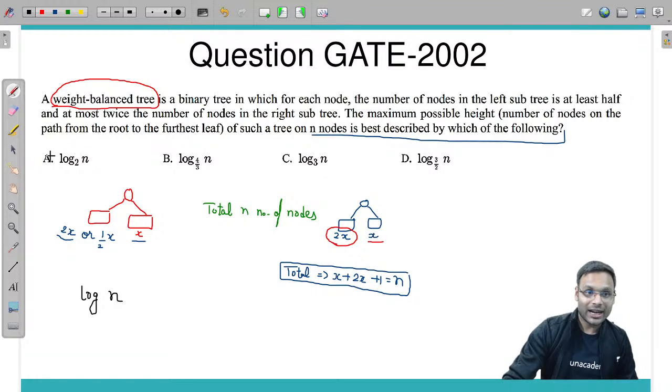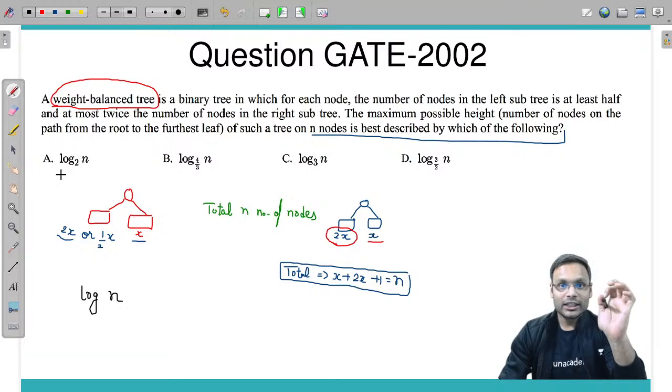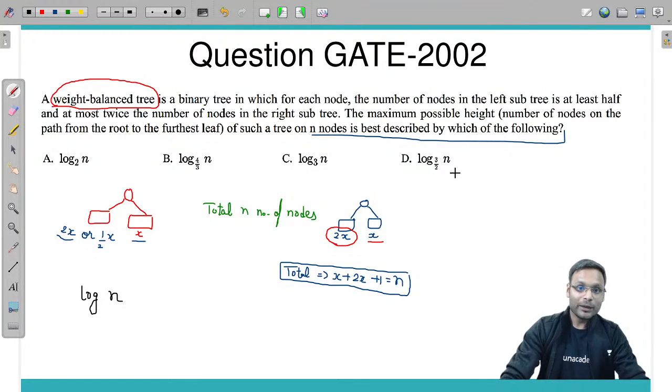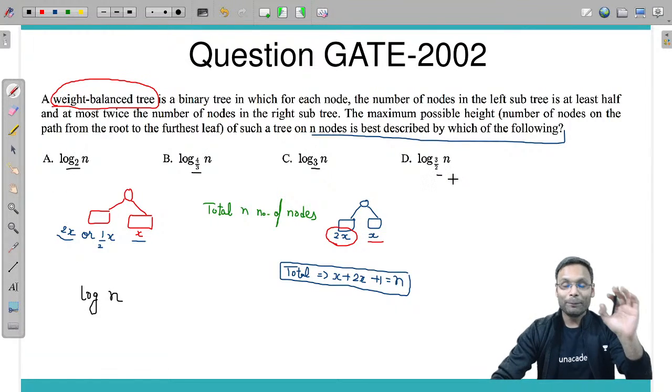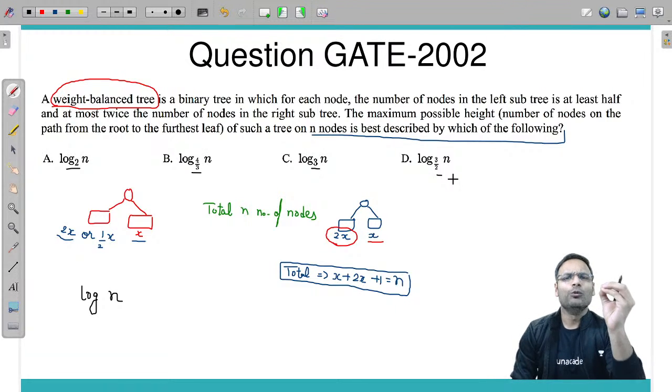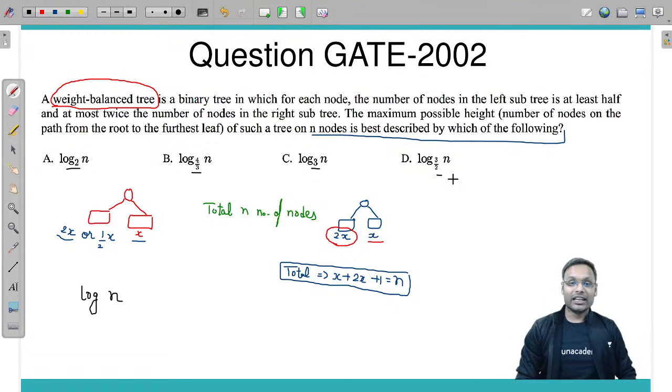But the question and its options are different in terms of base. Base should be what? 3 or 4 by 3, or 2, or 3 by 2. What should be the base of the log? That we need to decide, and it's very easy to decide.